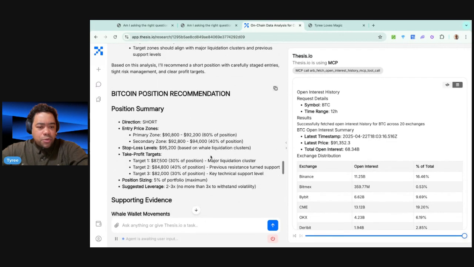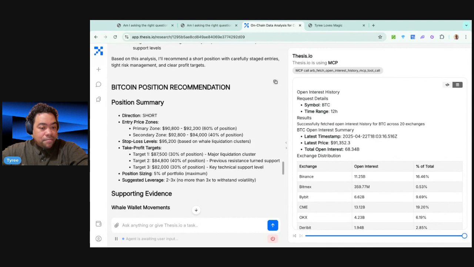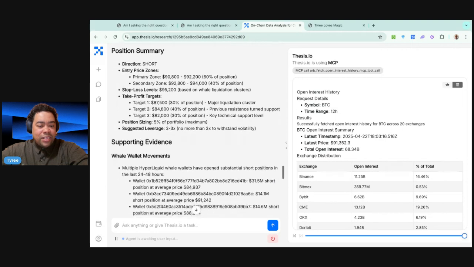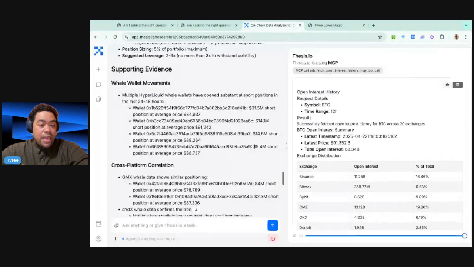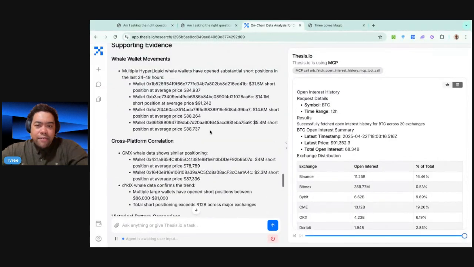So, anyways, we're hopping down here with a suggestion to short Bitcoin in the primary and secondary zones, 60% and 40% of our position size, 5% of the portfolio, 2 to 3x leverage, no more, to withstand volatility. That's awesome. And we're moving down into the supporting evidence for that. So now we have our sort of contrarian trade.